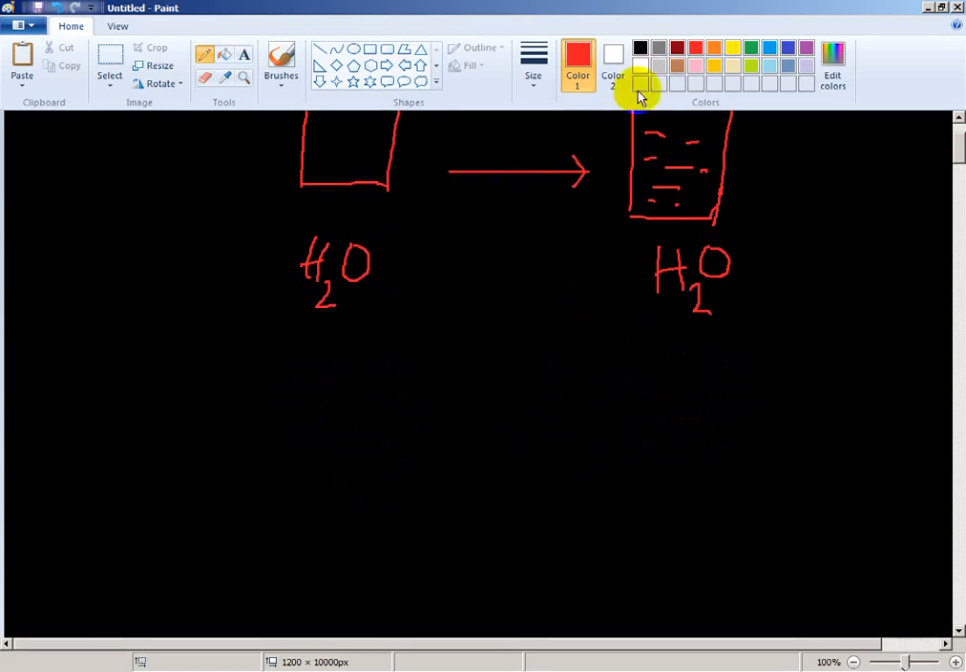This is water. If I draw the ball-and-stick diagram of water, the central atom is oxygen, and the other two atoms are hydrogen.